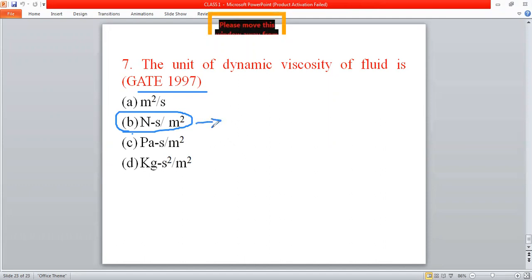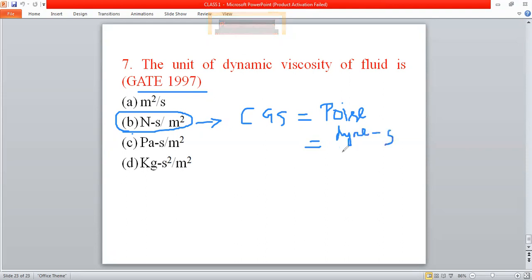In CGS units, the unit of dynamic viscosity will be poise, or dyne second per centimeter square. This question was also asked in the GATE examination. So you have to be clear about the units of fluid properties, whether in SI units or in CGS units.